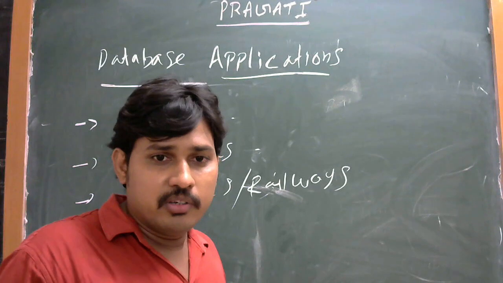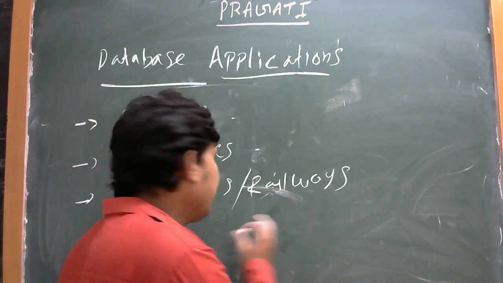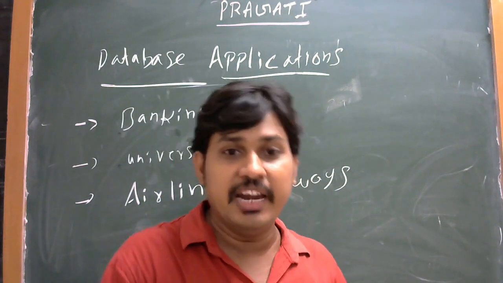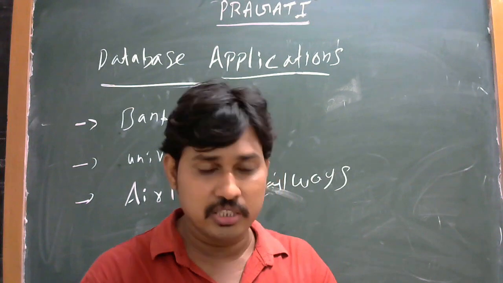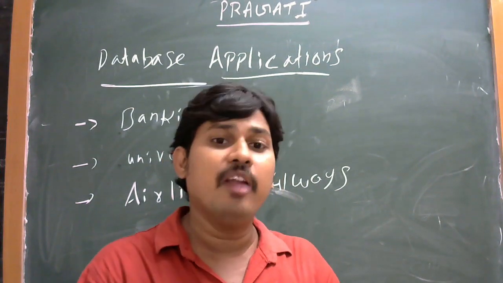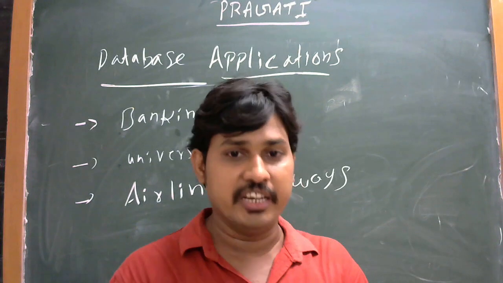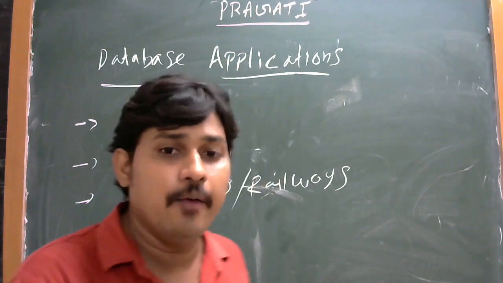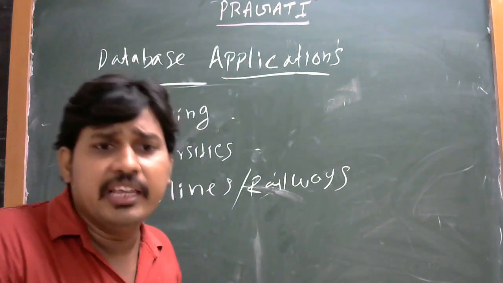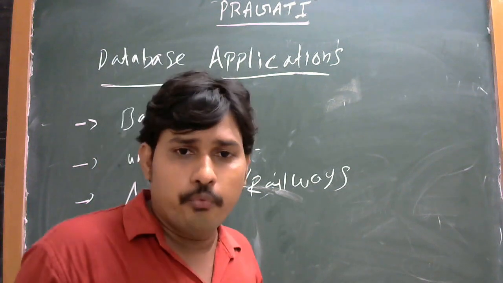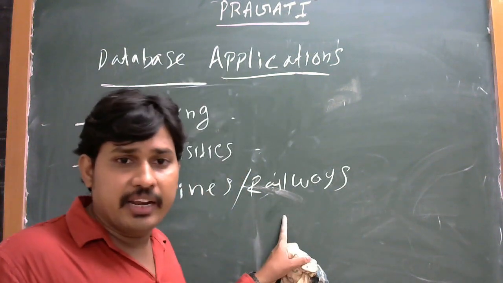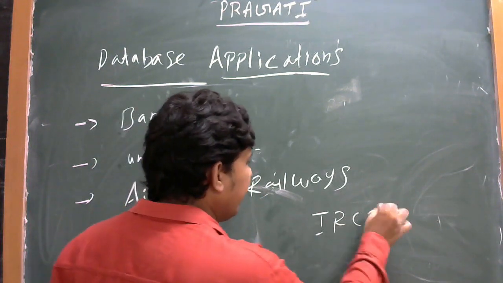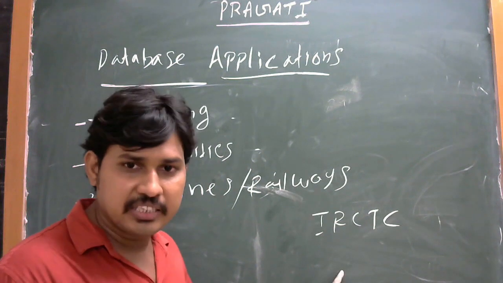Now, in this generation, airlines and railways maintain a database. In the database, the availability of trains, availability of tickets, availability of flights and flight tickets are mentioned. Every user can access this database and take the ticket at home. For example, airlines and railways maintain an app, such as the IRCTC app.